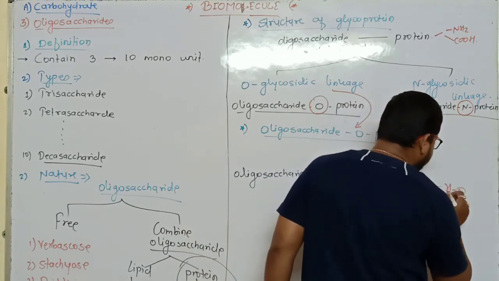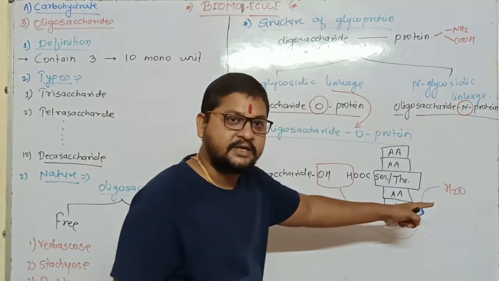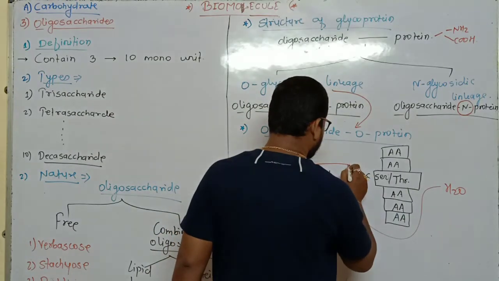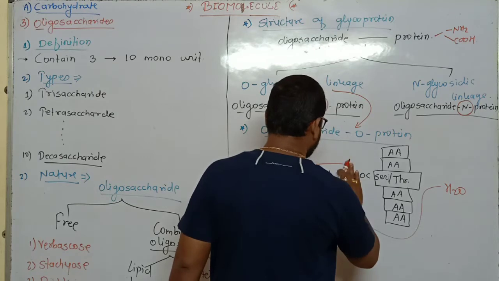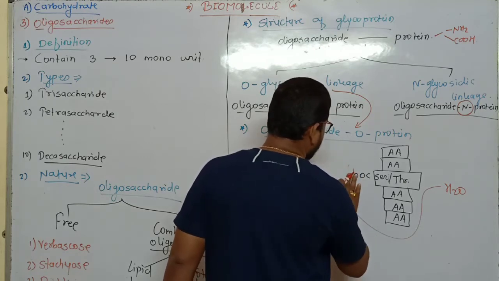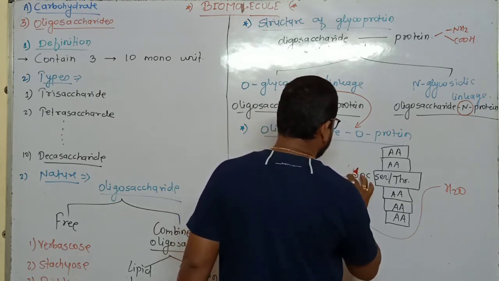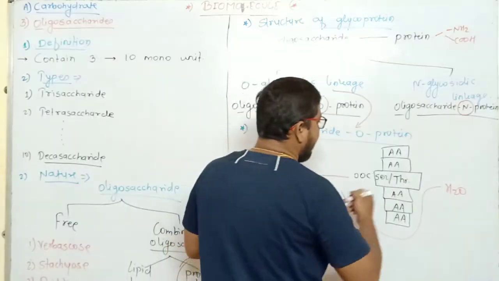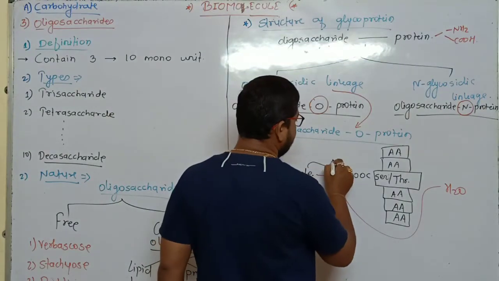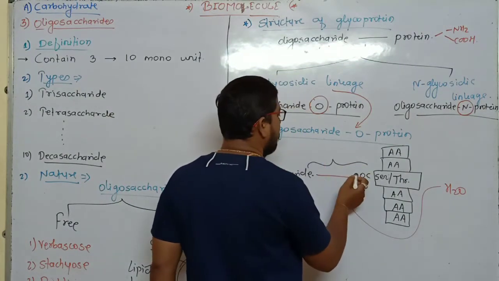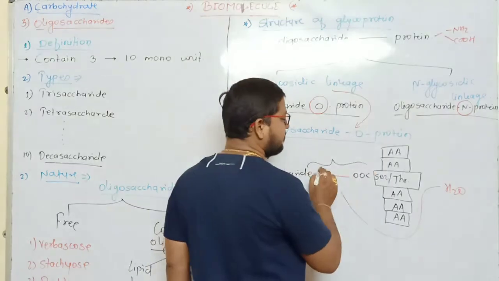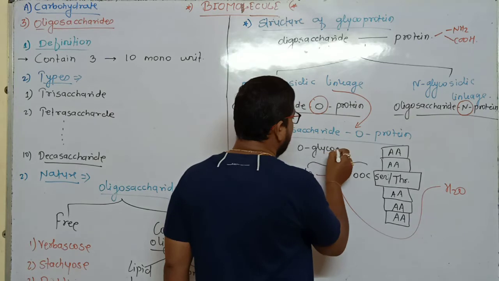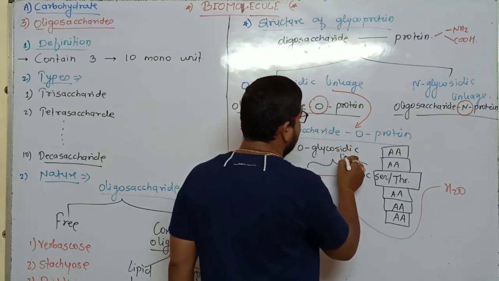to form water. That is called dehydration, and condensation takes place, to form water, means water is removed. I am not writing the exact structure here, but after dehydration, when condensation takes place, only oxygen plays an important role for the formation of the glycosidic linkage, so it is called O-glycosidic linkage.